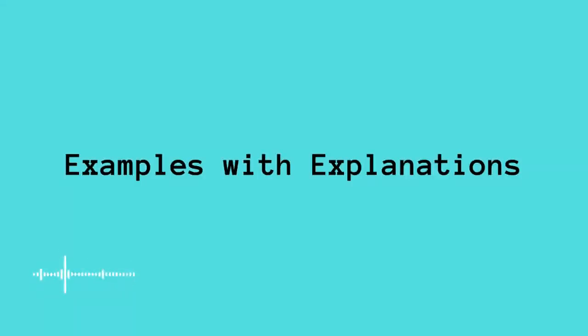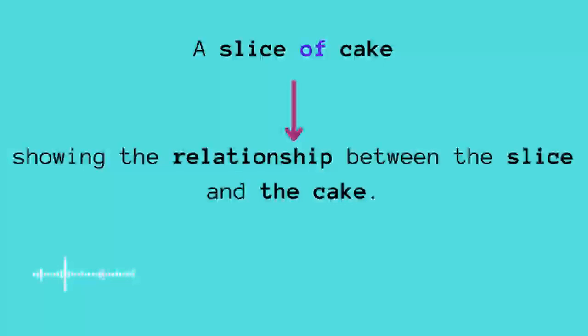Alright, so let's continue. Example number 1, a slice of cake. So what is the meaning of this sentence and why are we using of? We are basically using of to show a relationship between the slice and the cake.